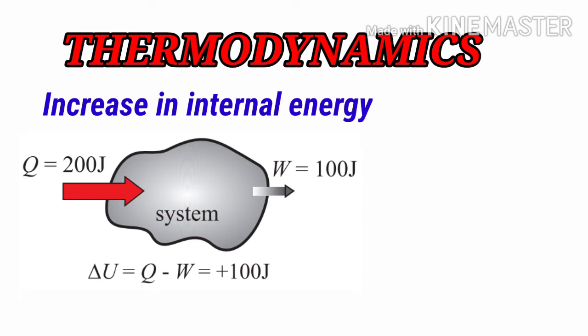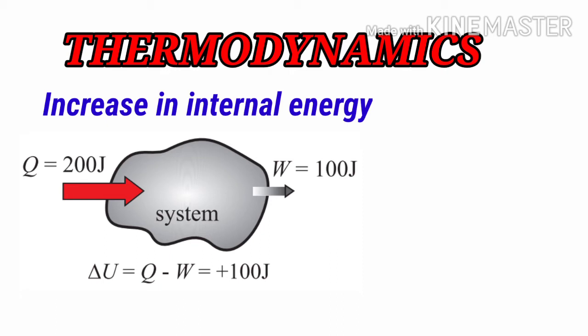You can see in the diagram that they have given one system in which heat is added from one side and work done is from the other side. As per the indication, Q is equal to 200 joule, that is heat added into the system, while the other arrow, which is in white color, shows W is equal to 100 joule, that is work done by the system. These are the two values that we have to put into the first law of thermodynamics, and delta U we have to calculate. So delta U is equal to Q minus W, that is 200 minus 100, which is 100 joule. So this is the total internal energy that will remain in the system at last.